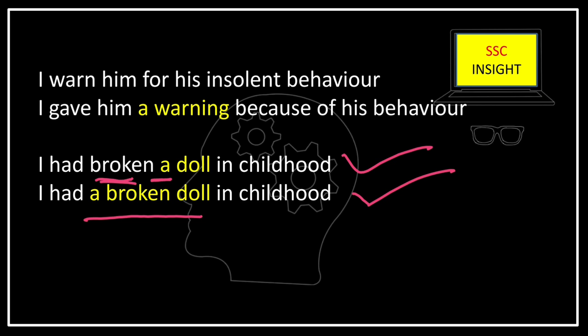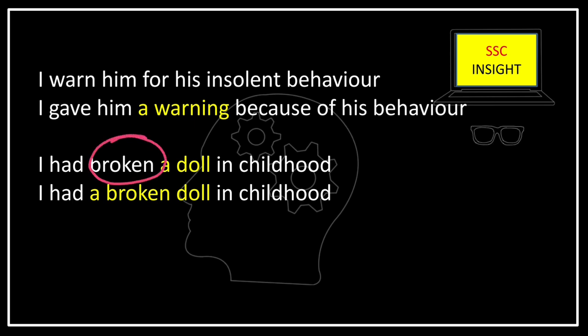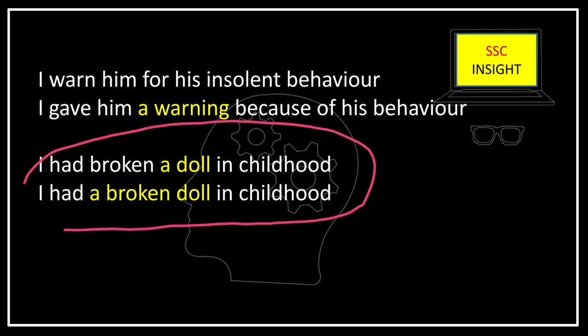Here broken is a verb, but here broken is an adjective which defines this noun doll. So here it behaves as a verb, but here it behaves as an adjective only because the indefinite article takes place before it. So this is the significance of an article in any sentence, which completely changes its meaning.